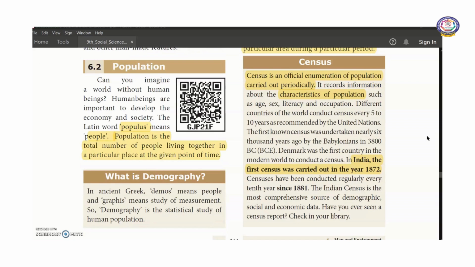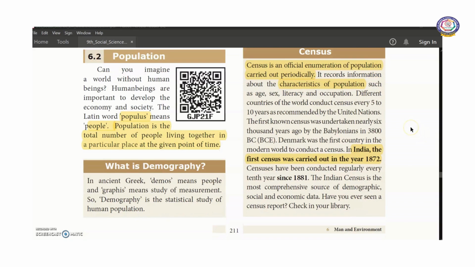Next one, census. It is an official calculation of population carried out periodically. It records various characteristics like age, literacy, sex and occupation of the people. Different countries of the world conduct a census every 5 to 10 years, which was recommended by the United Nations. Actually, the first known census was undertaken nearly 6,000 years ago by the Babylonians in 3800 BC. And Denmark was the first country in the modern world to conduct a census. Make a note of this, children.